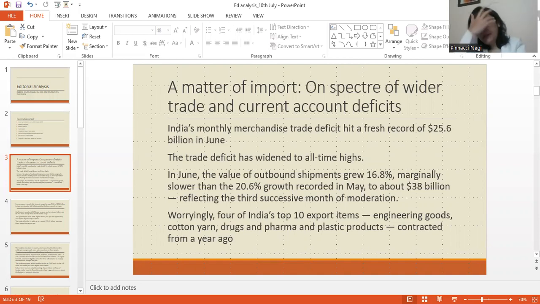Even the exports of these goods have contracted, let alone the goods in which we are less competitive. It's not just in those other items, but even our topmost export items, students, like engineering goods, cotton yarn, drugs, pharma, plastic, our exports have contracted in these goods also.